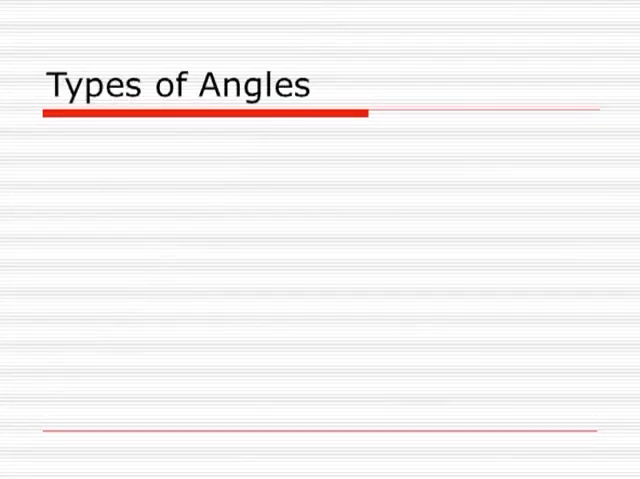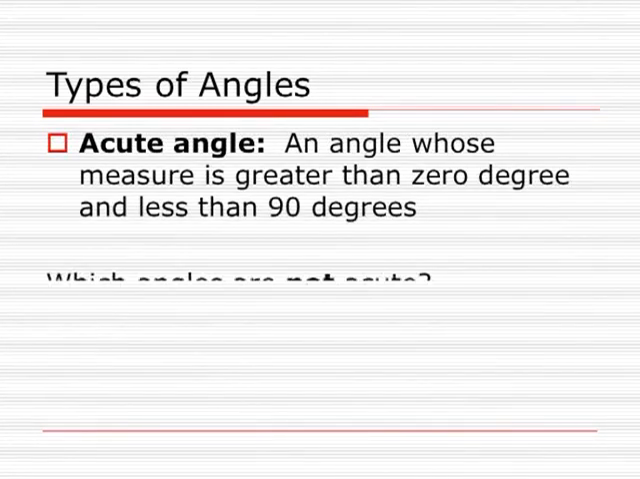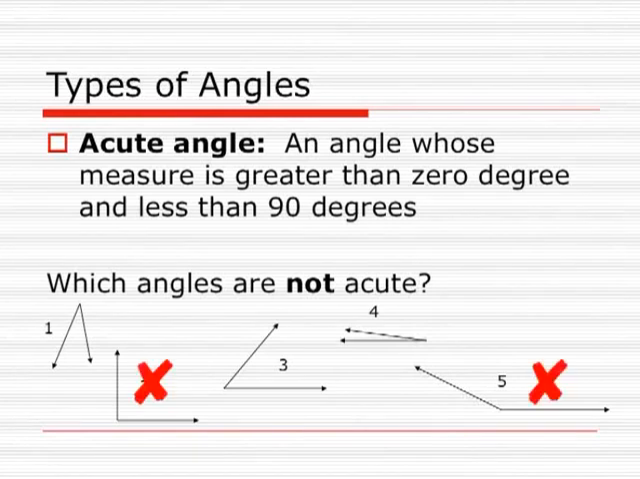Then types of angles. The very first type of angle is the acute angle. This is an angle whose measure is greater than 0 degrees and less than 90 degrees. Here 5 angles are shown in the figure, in which angle 2 and angle 5 are 90 degrees and more than 90 degrees, so they are not acute angles, which are shown with a cross. Angle 1, angle 3 and angle 4 lie between 0 degrees and 90 degrees. These three angles are acute angles.